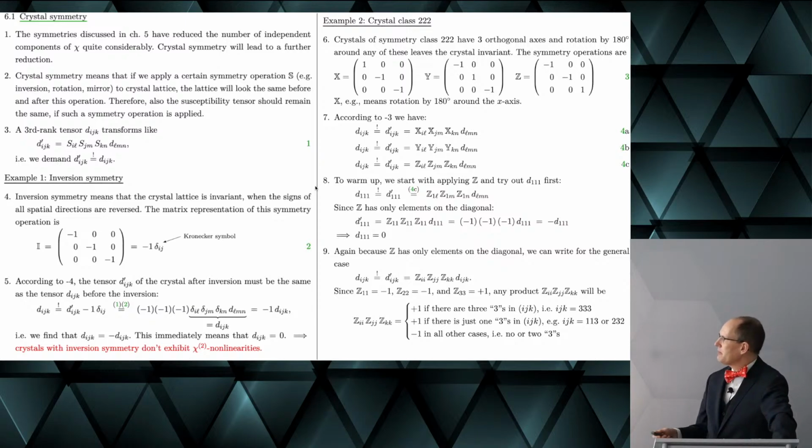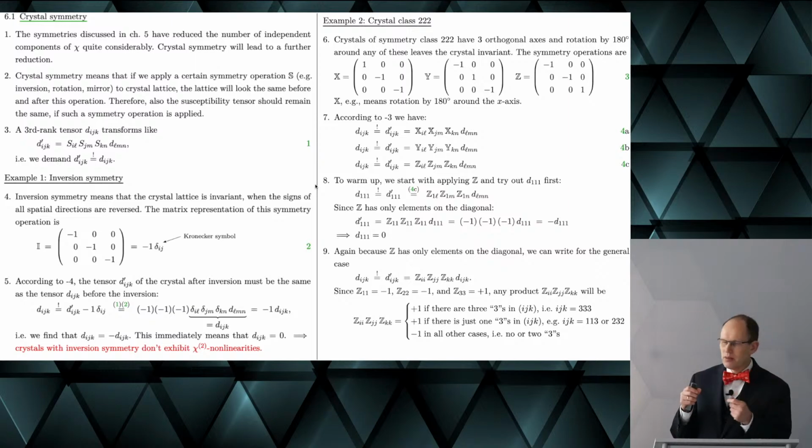Okay, and what we require is that after the symmetry operation, the tensor is the same, and the symmetry operation is, for example, this one here. Or if I apply rotation around the y-axis, it's this one here, and the same with the z-axis.